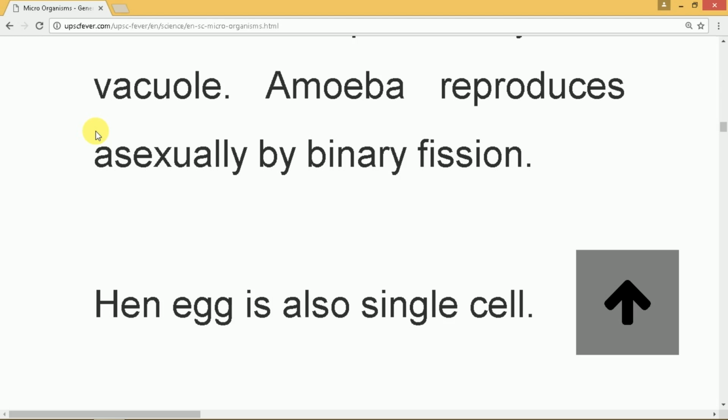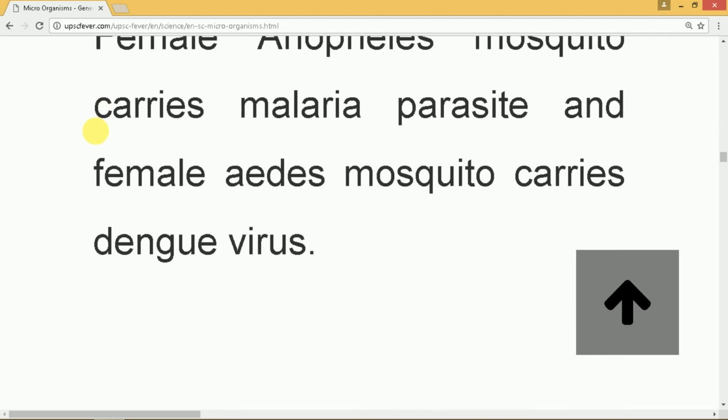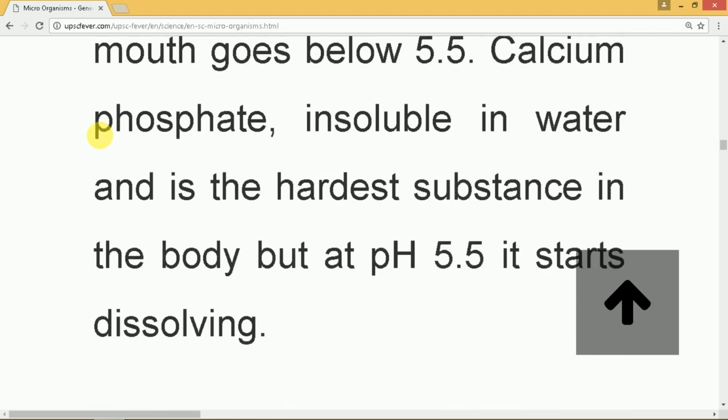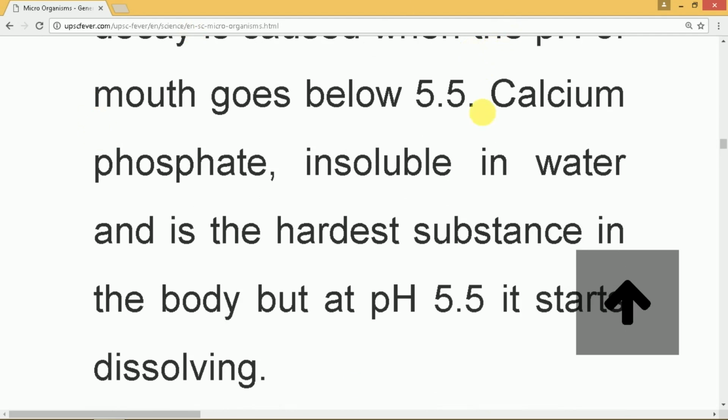Calcium phosphate is present in the enamel of the tooth, and it is the hardest substance present in our body. However, at 5.5 pH, even this calcium phosphate is dissolved by this acid, and this leads to tooth decay. So to prevent tooth decay, we use a basic substance known as toothpaste. Toothpaste is basic in nature. It has a pH above 7 and it neutralizes this acid and thus prevents tooth decay.